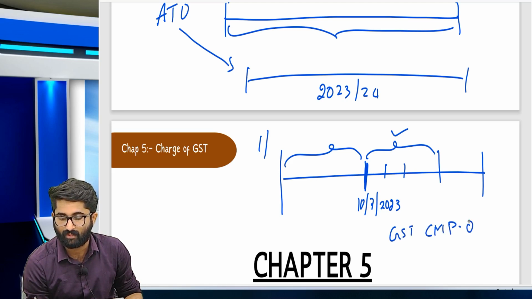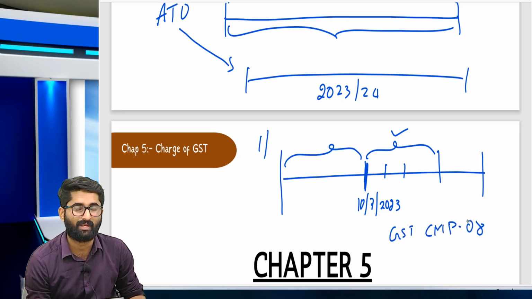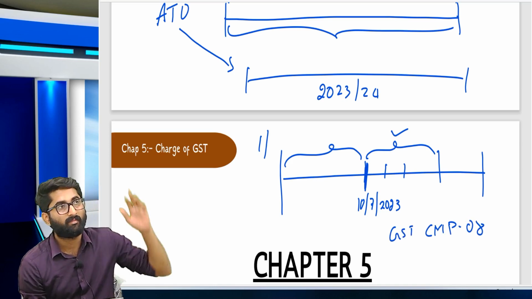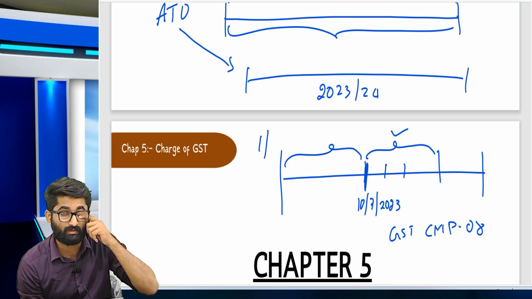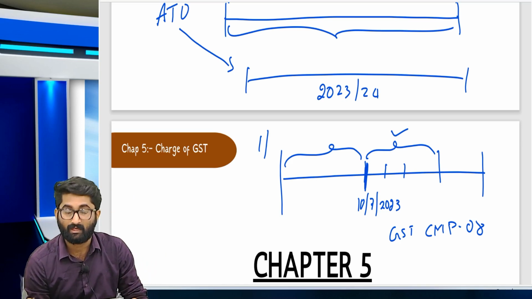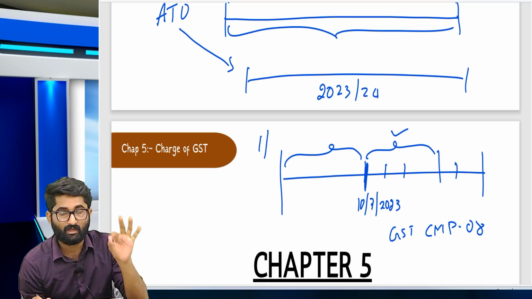CMP 08. What is this GST CMP 08? That is a quarterly statement which consists of your purchases as well as your sales. Both will be there, and you have to fill it in GST CMP 08 and pay the GST by 18th of October for July, August, September.